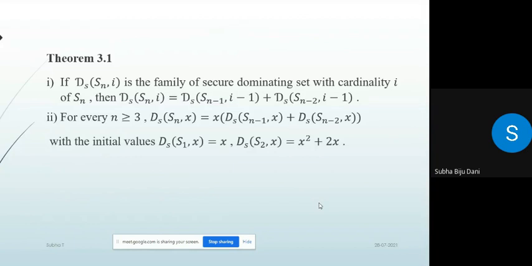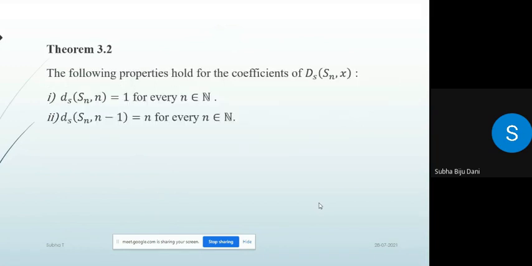Theorem: if ds(Sn, i) is the family of secure dominating sets with cardinality i of Sn, then ds(Sn, i) = ds(Sn-1, i-1) + ds(Sn-2, i-1). For every n greater than or equal to 3, ds(Sn, x) = x·ds(Sn-1, x) + x·ds(Sn-2, x), with the initial values ds(S1, x) = x and ds(S2, x) = x² + 2x.